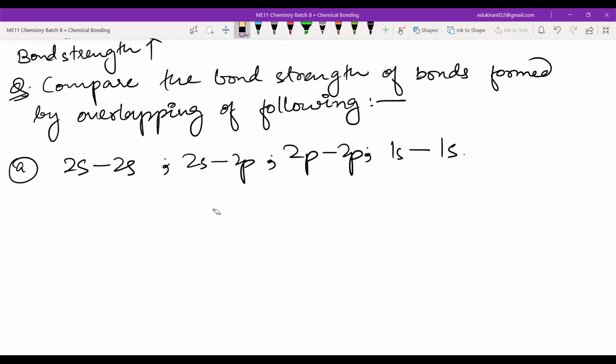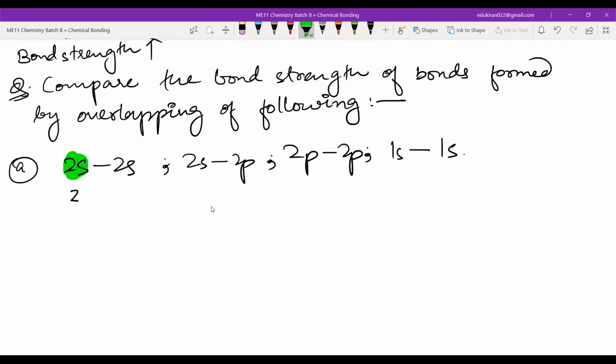Can I get a yes or no? Okay, so this is 2s. What is the n here? 2. Now what about this one? Here also the n will be 2 only, right? So I will be writing the shell for each of them. You will be telling me. So this is what shell? Second shell, right? This 2s.